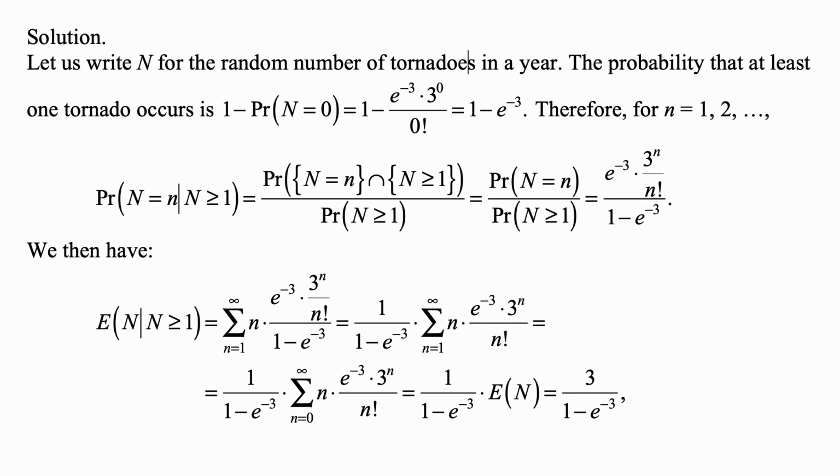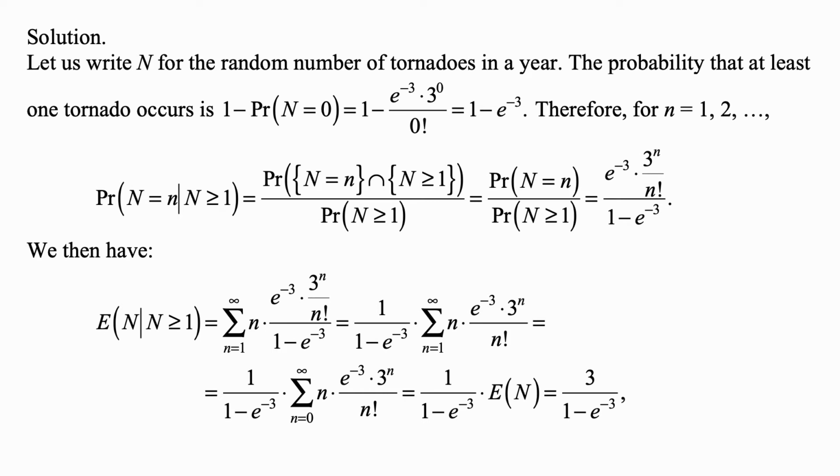But of course, that little n is assumed to be greater than or equal to 1, so the intersection of the 2 at the top is just the probability that N is n. So this is the probability that big N is equal to lowercase n divided by the probability that N is greater than or equal to 1. And that's equal to e to the minus 3 times 3 to the nth over n factorial. That's the basic formula for the probability function of the Poisson distribution, with lambda equal to 3 in this case, over 1 minus e to the minus 3, which is what we just established above, the probability that at least one tornado occurs.